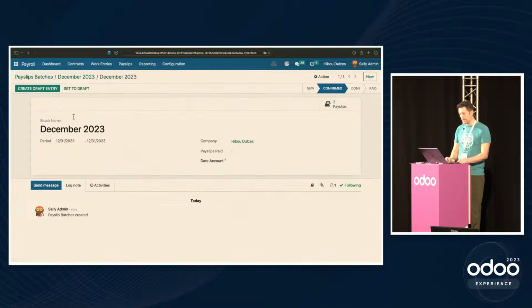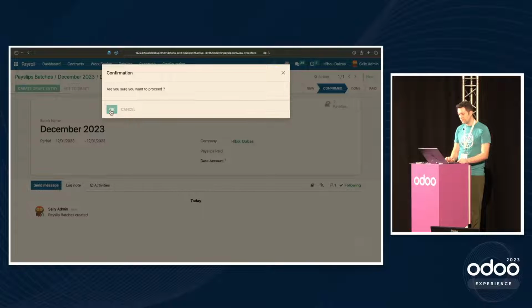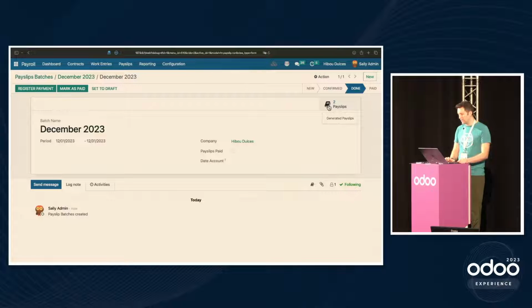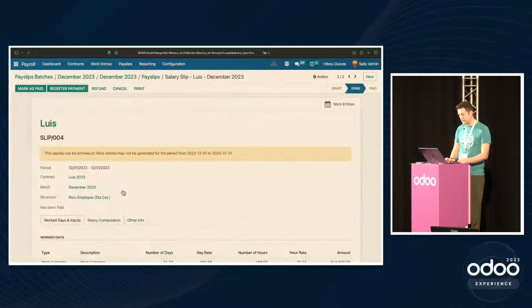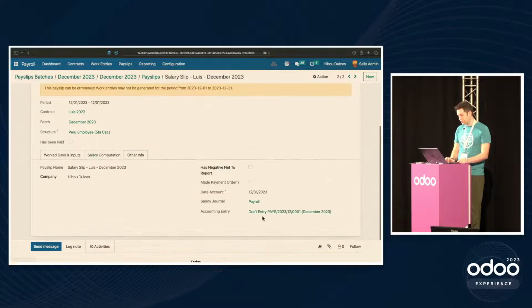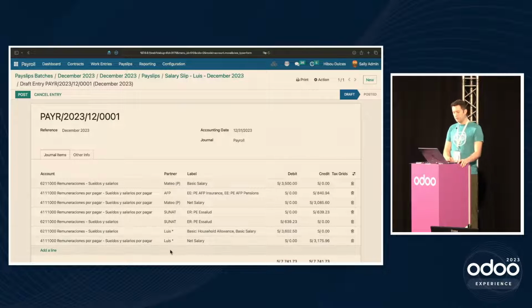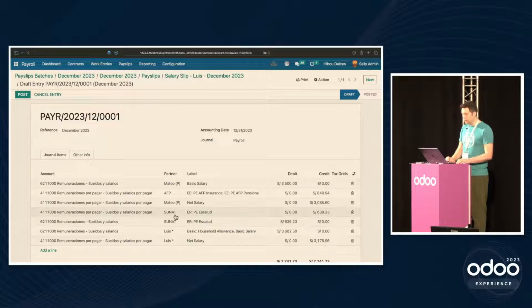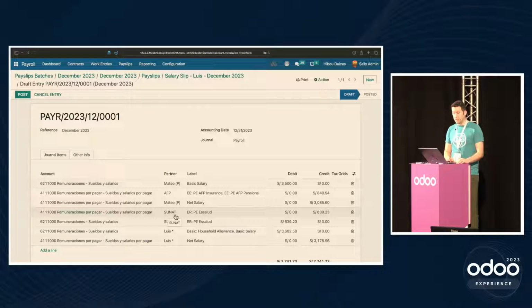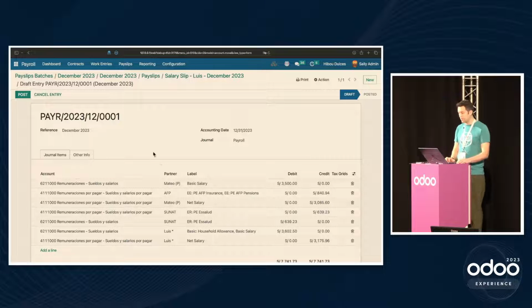So we'll go back up to the batch and hit create draft entry. Let's go ahead and look at that draft entry real fast. So this draft entry will be shared, or should be shared, between the 2 people. And we will see that we have different private addresses that collect up the net for the different employees, as well as the reporting of the Social Security and stuff to Sunat, which is the tax authority. They're like the IRS.